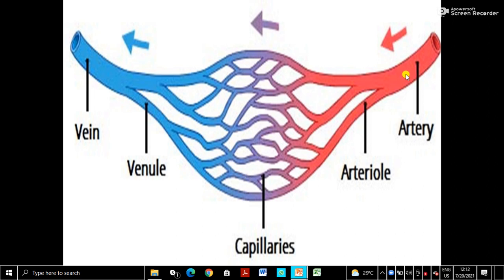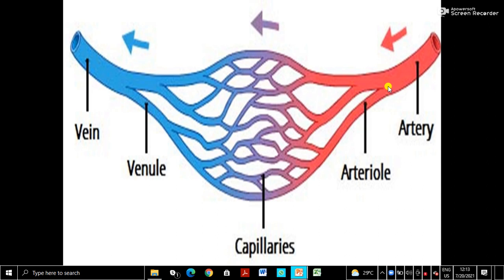This is an artery, and the artery takes blood from the heart. There is a major artery called the aorta, which is divided into small arteries, and in the tissues, arteries go into all the organs and tissues. In the tissues they are divided into fine small branches called arterioles, and these arterioles divide into very fine branches called capillaries.